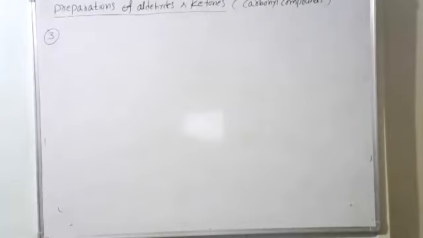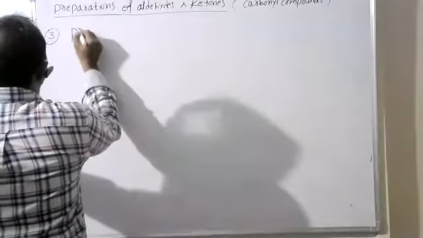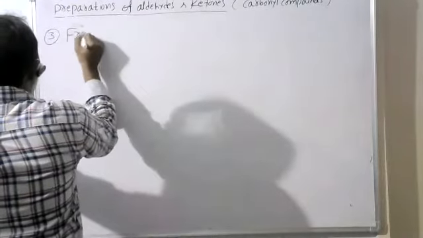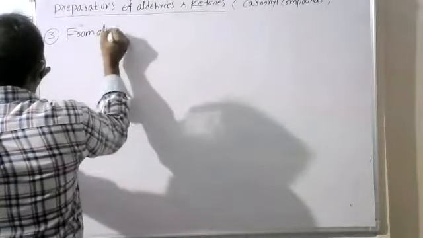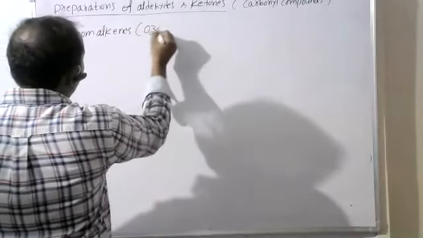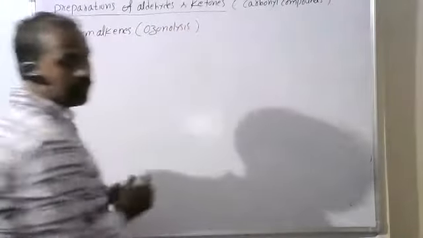The third one is from alkenes, particularly by ozonolysis.